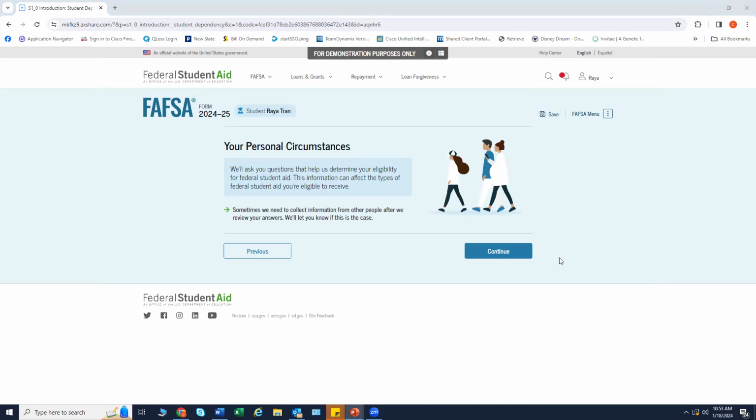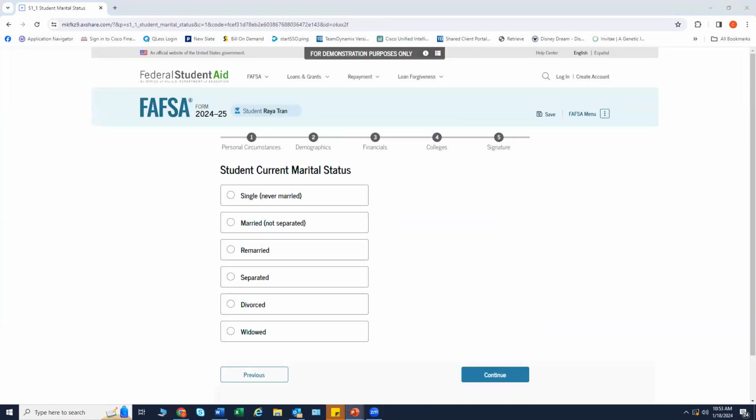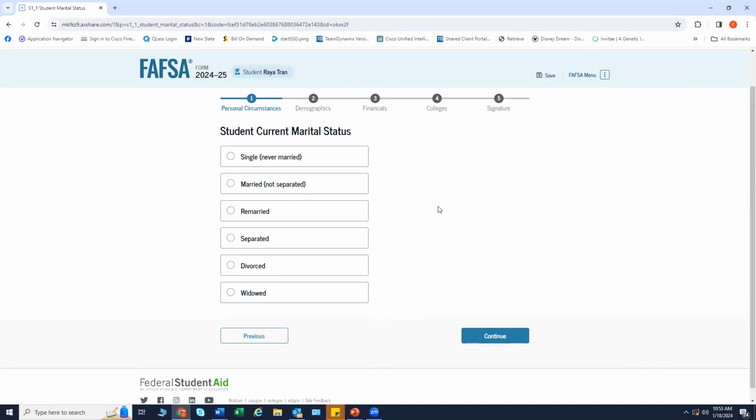This is the first page within the student personal circumstance section. It provides an overview of the section. The student is then asked about their marital status. For today's purposes, we will be proceeding with filling out the FAFSA form as single, never married.